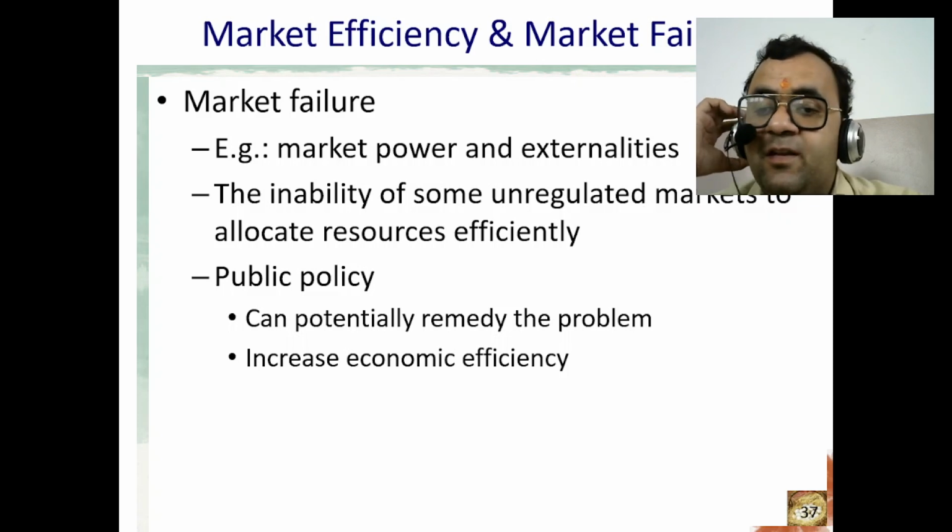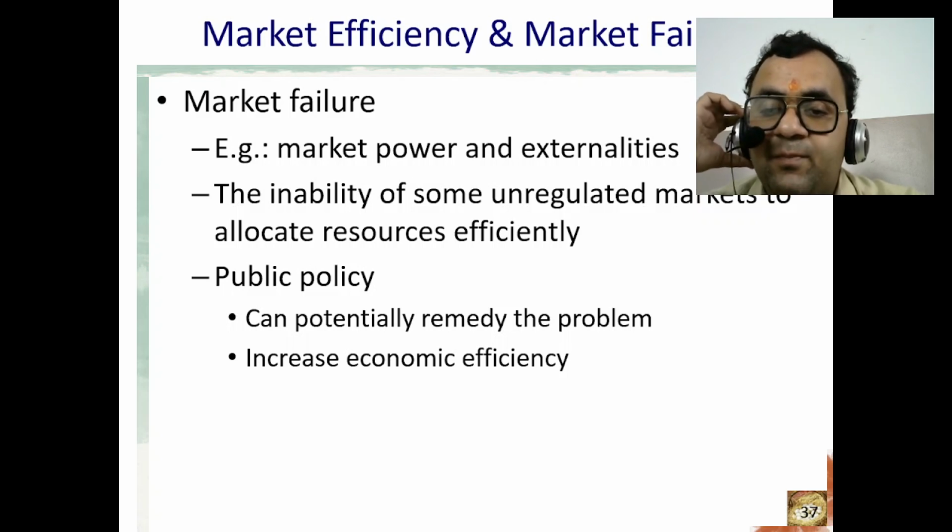Market efficiency describes a market that allocates resources optimally, while market failure describes a market that fails to do so, leading to a loss of economic value.